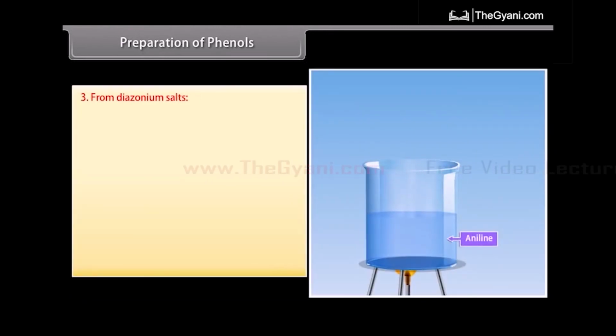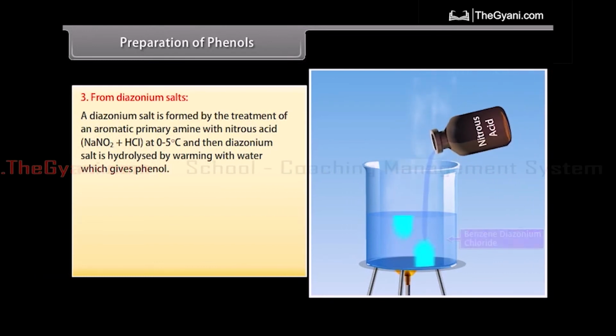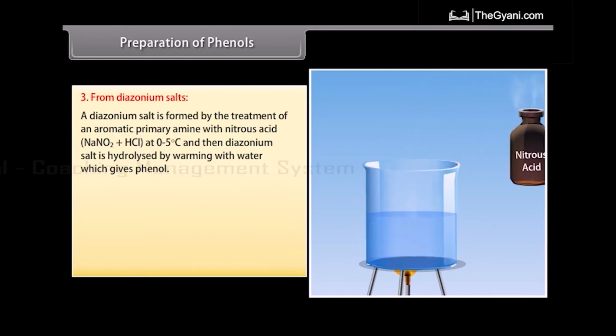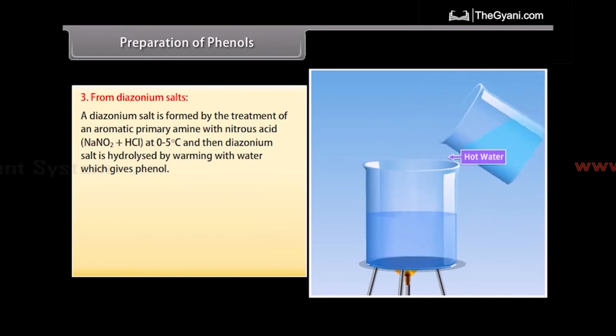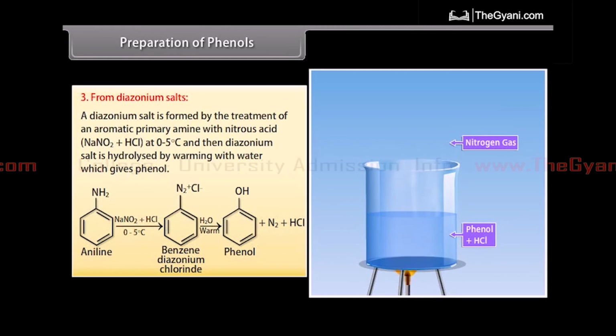Preparation of phenol. From diazonium salts. A diazonium salt is formed by the treatment of an aromatic primary amine with nitrous acid at 0 to 5 degrees Celsius, and then the diazonium salt is hydrolyzed by warming with water, which gives phenol. Aniline treated with nitrous acid at 0 to 5 degrees Celsius forms benzene diazonium chloride, and adding warm water forms phenol, nitrogen and hydrochloric acid.